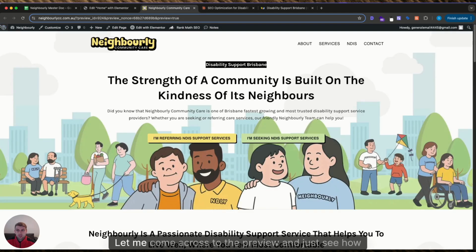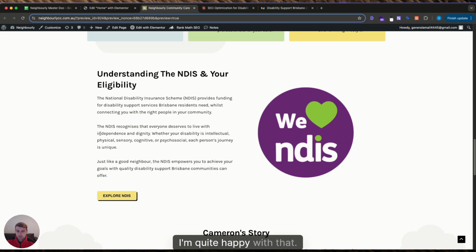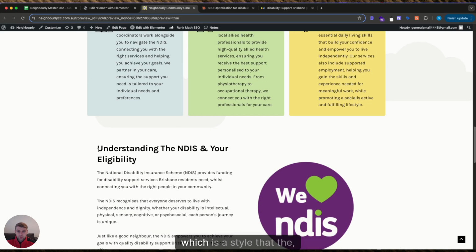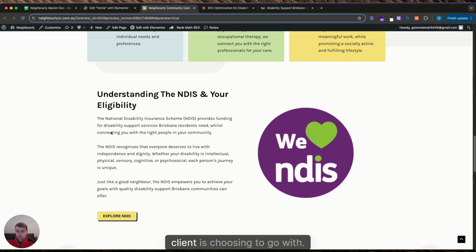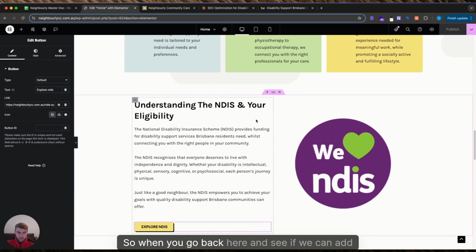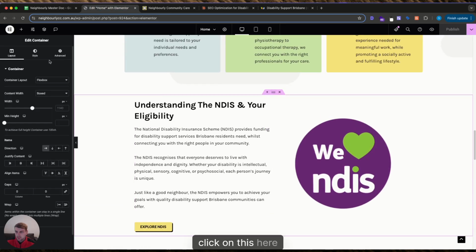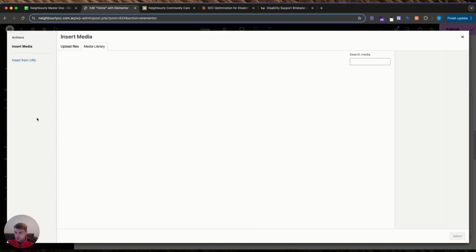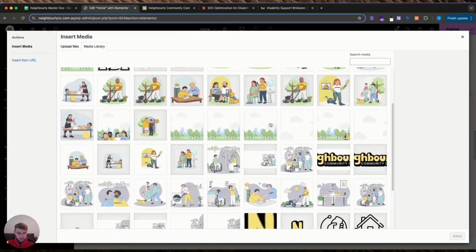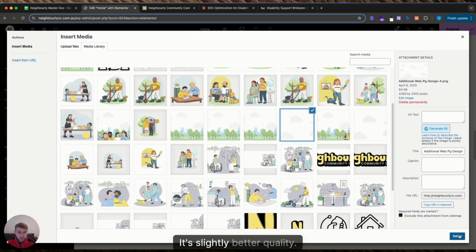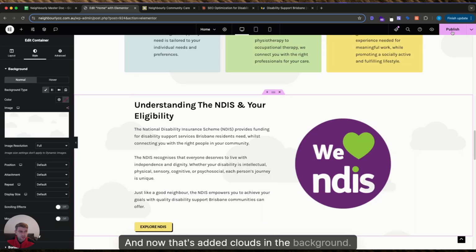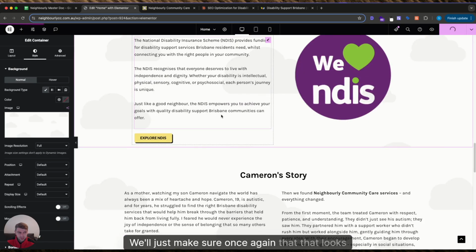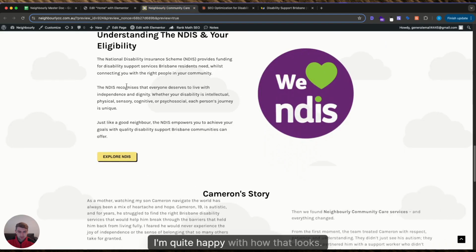Publish that, and we come across to the preview and just see how that looks on the front end. Yep, I'm quite happy with that. But as you can see, there's actually no clouds in the background, which is a style that the client is choosing to go with. So I'm going to go back here and see if we can add that. We click on this here, style, background type, I believe, image, go with this one here. It's slightly better quality. And now that's added clouds in the background. We'll just make sure once again that looks all good. Awesome. I'm quite happy with how that looks.